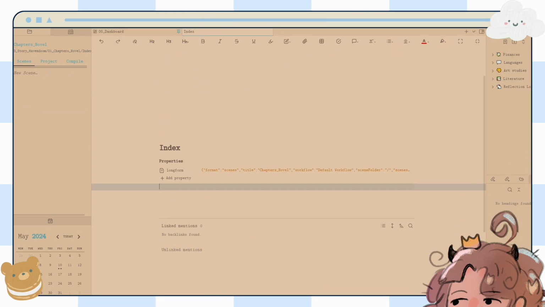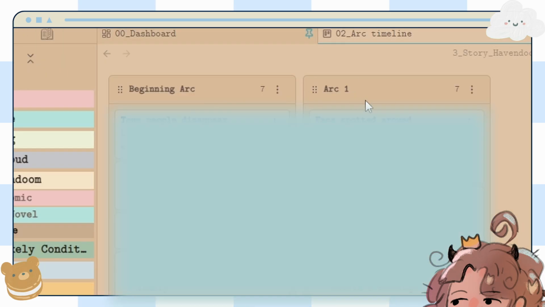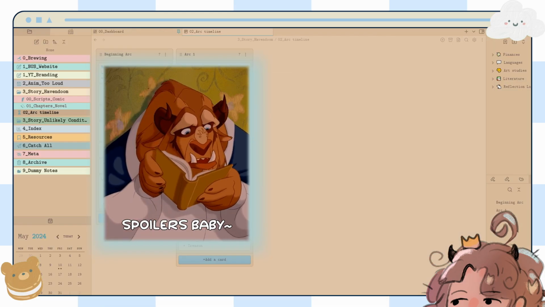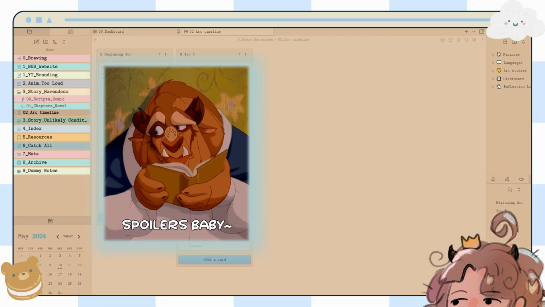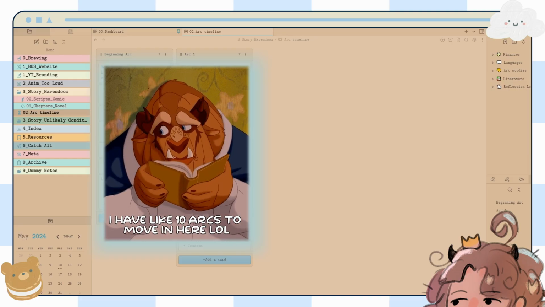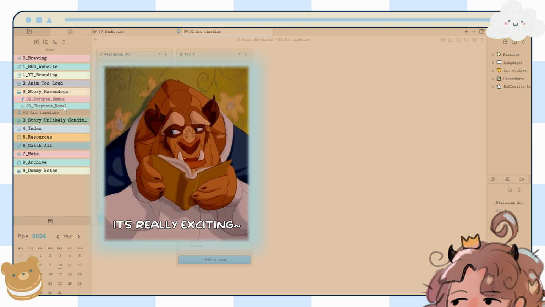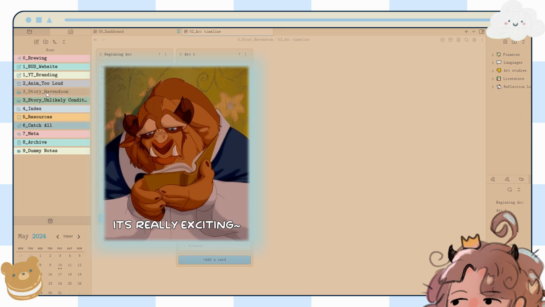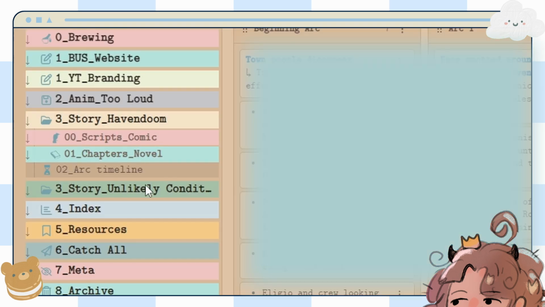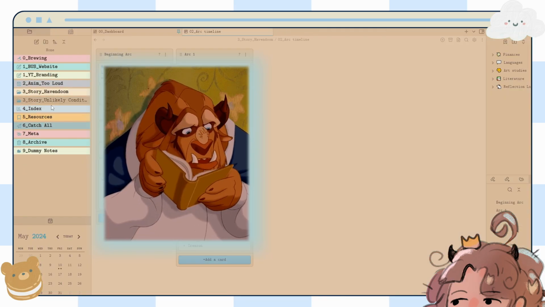You can go into my novel and switch in here. This is what it looks like. I got my arc timeline here. We got the beginning arc and then arc 1, and I just have things under it of what is happening within those arcs, and it allows me to see the entire timeline for the story. I do have this completely done. It's just sitting in a document, and it's nice to have it with my comic, all in one folder, and I can see everything. It's gonna be cool, and I'm really excited to move more stuff in here.